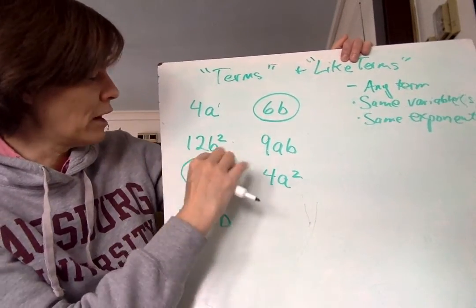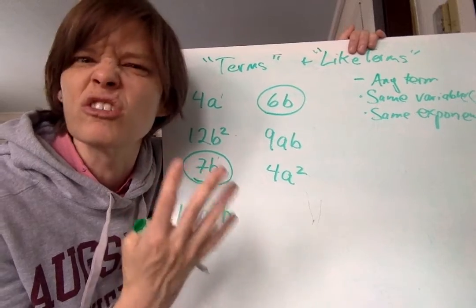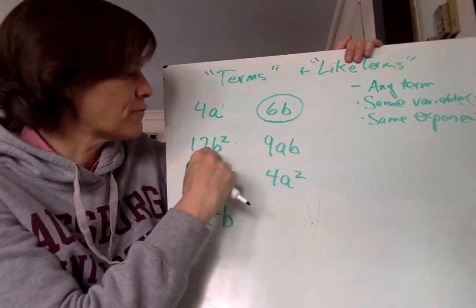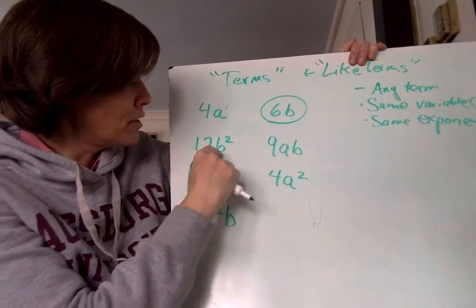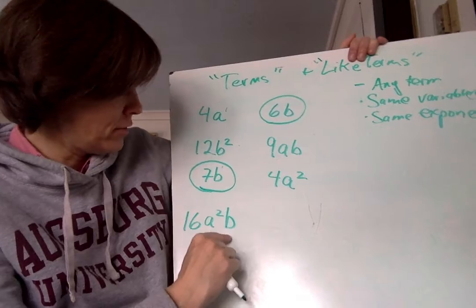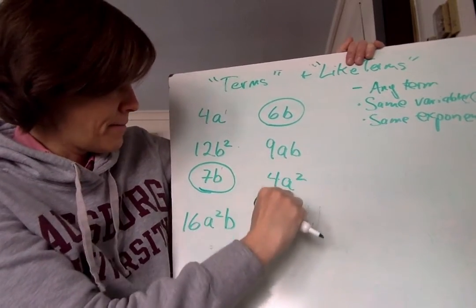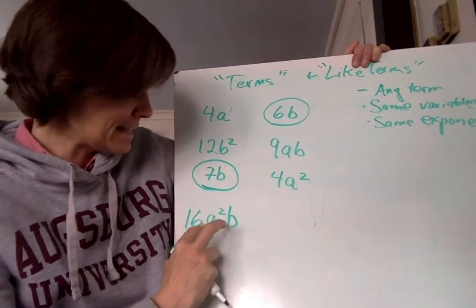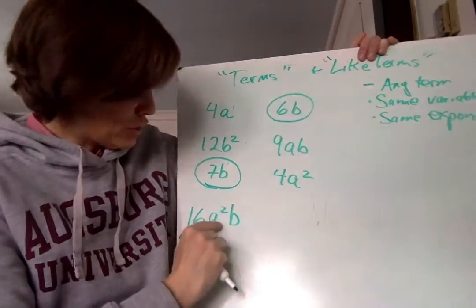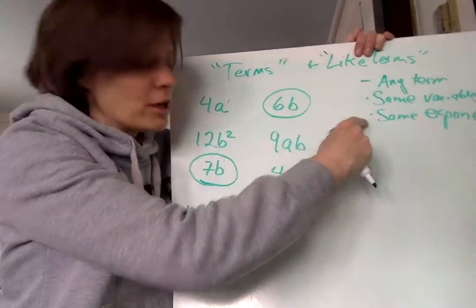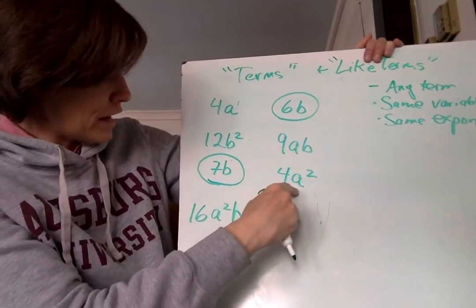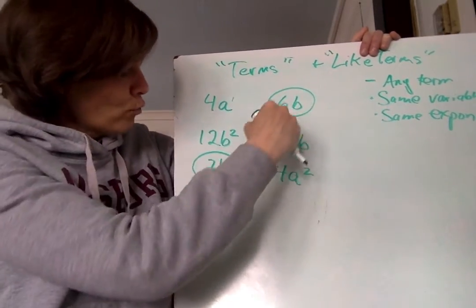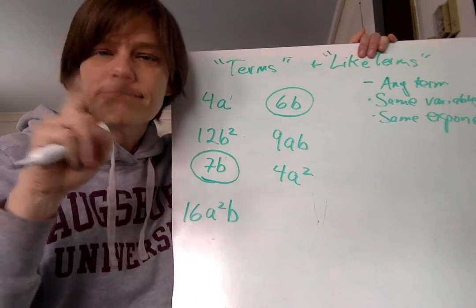Well, let's just look at variables now. So now we can do a cut short, right? Because we're starting to learn what we need to do. This has a b squared. So let's just see if it has, it doesn't matter what the number is. This is called a coefficient, by the way. B squared, nope, not squared, no b at all, and not squared, so this has no. AB, nope, a squared and no b. A squared b. This has an a and b, and this has an a and a b, but this one is squared. That's not the same exponent. So these are not like terms. And here's a squared and a squared, but this has no b, and this does. So of all these 7, only 2 are like, okay?